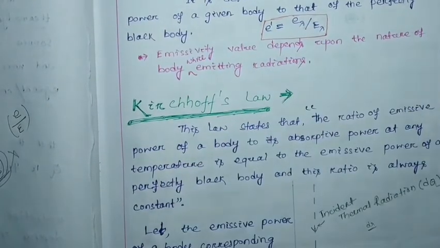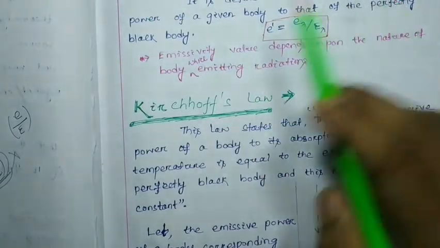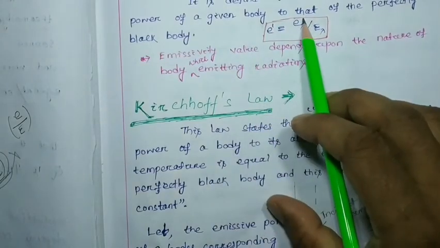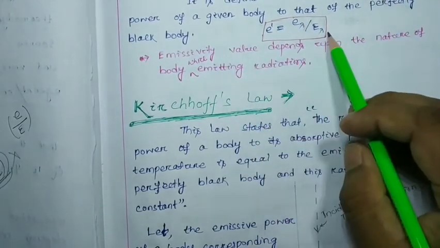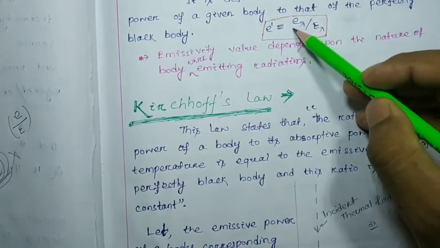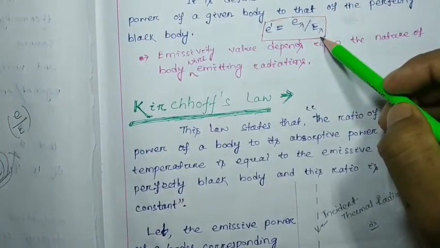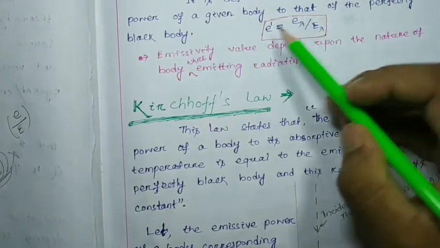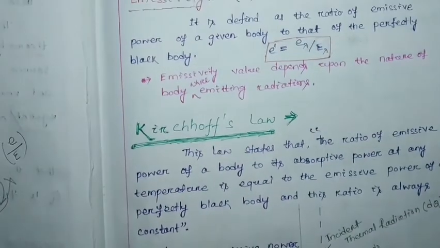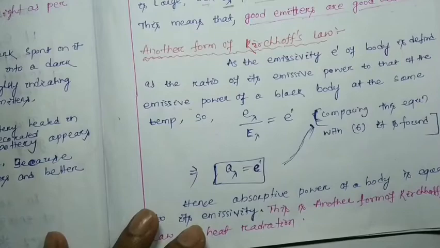That is, the emissivity is the ratio between the emissive power of a given body to that of the perfectly black body. This is the emissive power of the body, and this is the emissive power of the perfect black body. So the ratio will be called the emissivity of that body at that temperature.